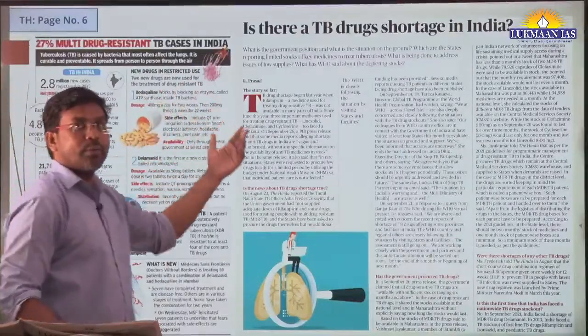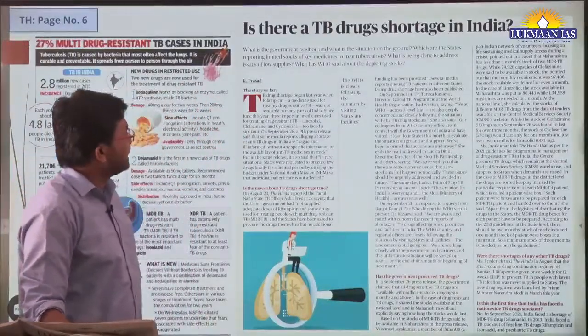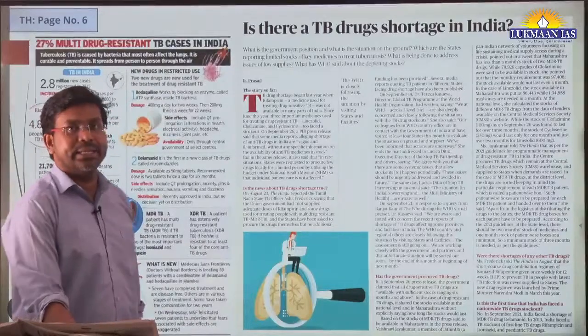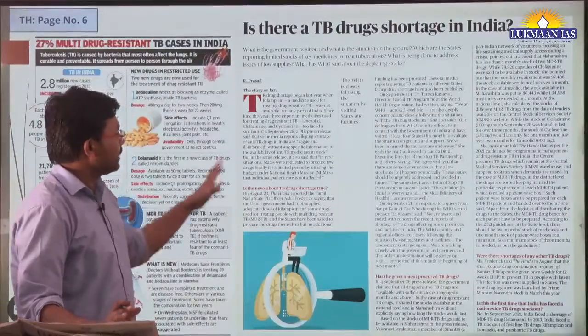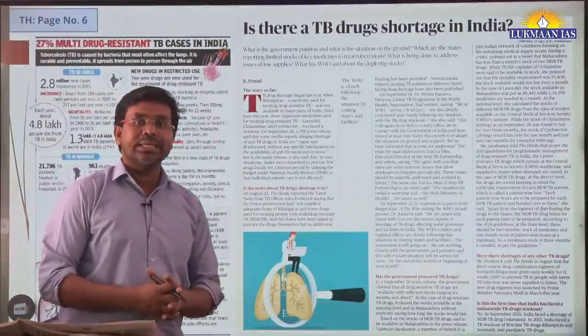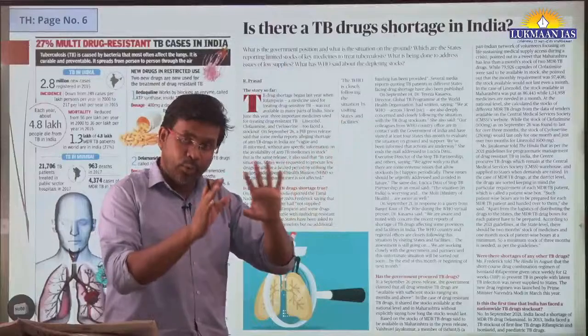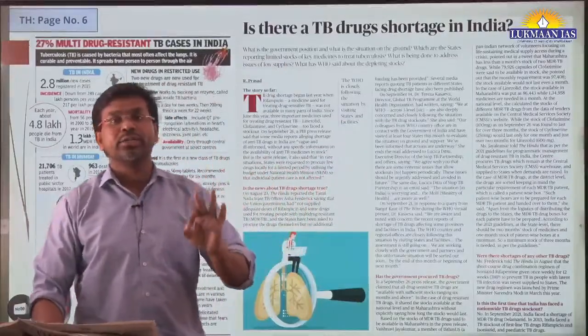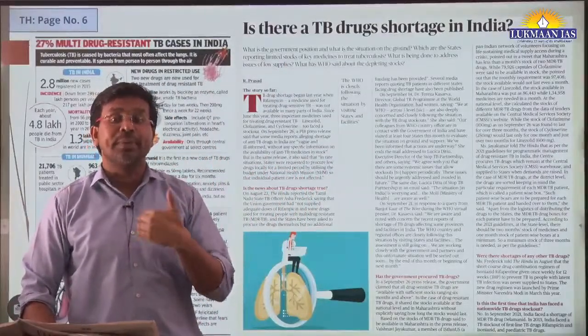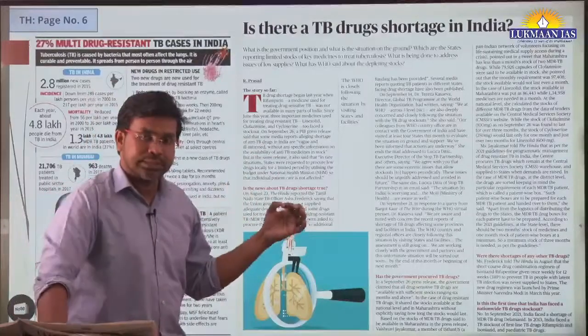Then we have another topic. This topic says, is there a TB drug shortage in India? This topic is related to health aspects. In this article they have looked into the issue of shortage of drugs, medicines to treat tuberculosis in India.